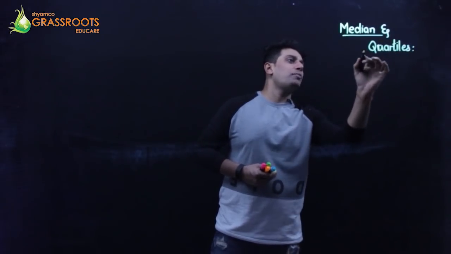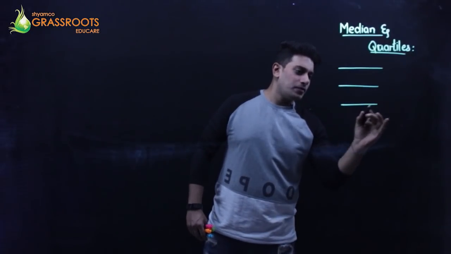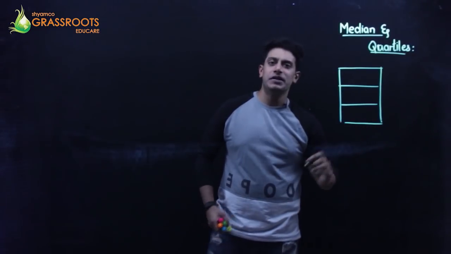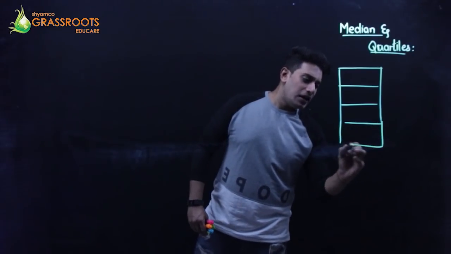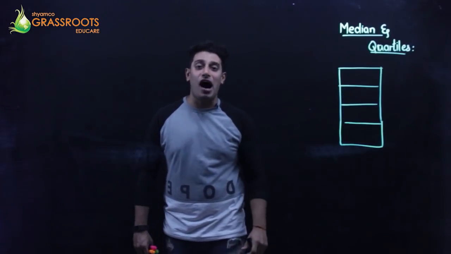Let's understand what you mean by both of these. If I'm giving you a page, with lines made out here, what exactly does a median do? A median divides the class or divides the page into two equal halves.